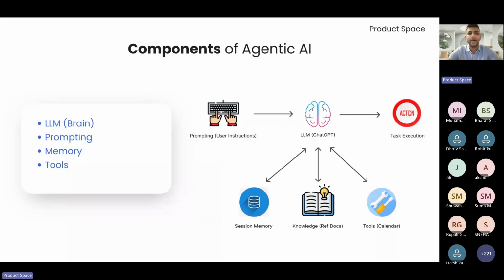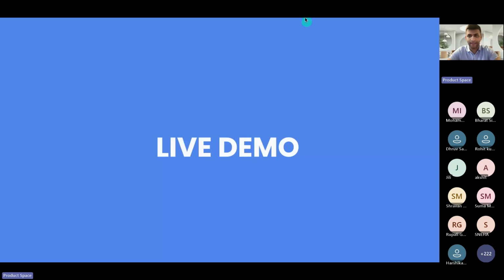So we'll go ahead and do a quick demo from here onwards, right? And then I think in the next 5 minutes, once we have done the demo of these agents, please follow agent by agent. First, we're going to see what these agents could do, and then we'll start the building process, right?